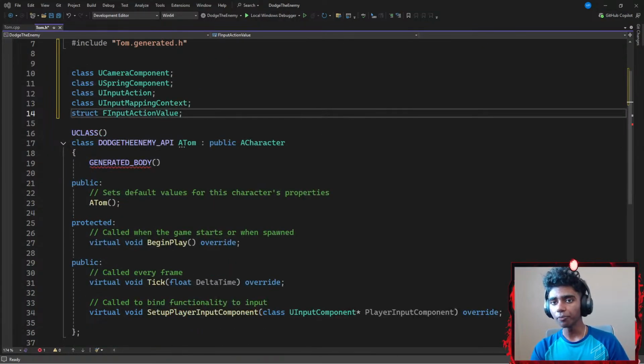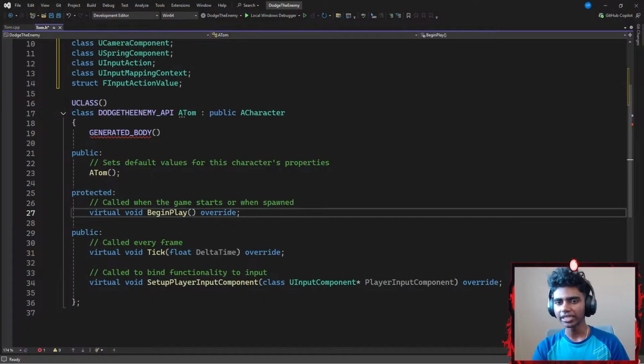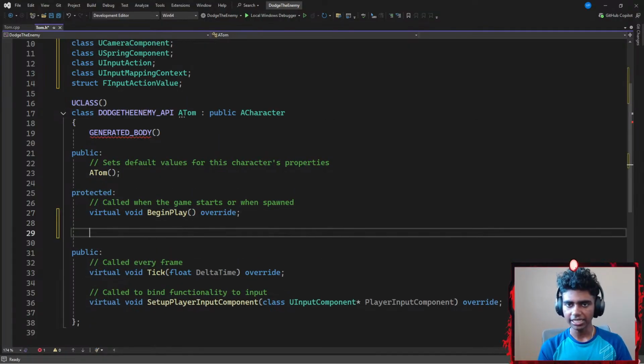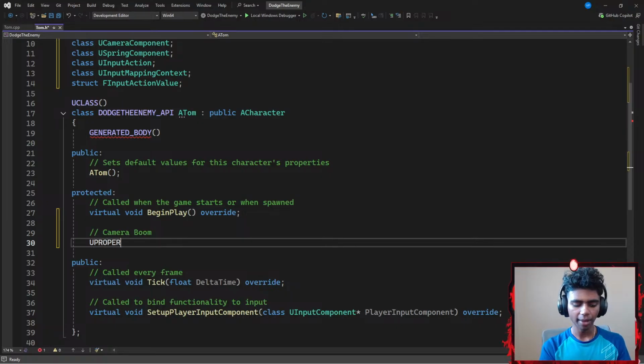That's it. Now, to actually add movement for my player, what are a few things that I might need? Firstly, inside of the protected data type, I'm gonna add a comment that says something like camera boom, which is basically my follow camera. I'm gonna create a U property because whenever we wanna actually add something to our Unreal Engine, it is very important to create a U property, because without it, I would not be able to see that stuff inside my details panel, so it will not be registered inside my Unreal Engine, if that makes any sense. So I'm gonna go with the U property where I want my camera boom to be visible anywhere.